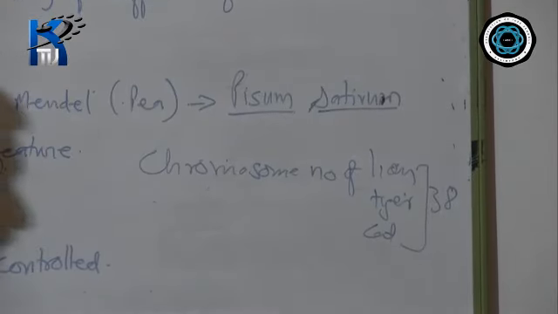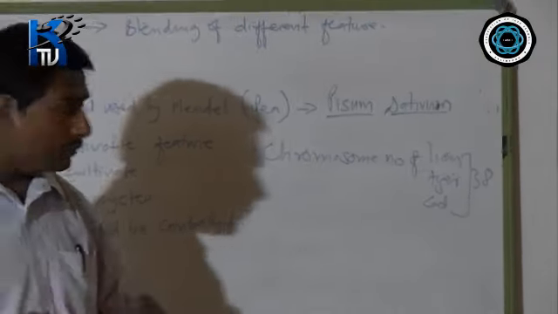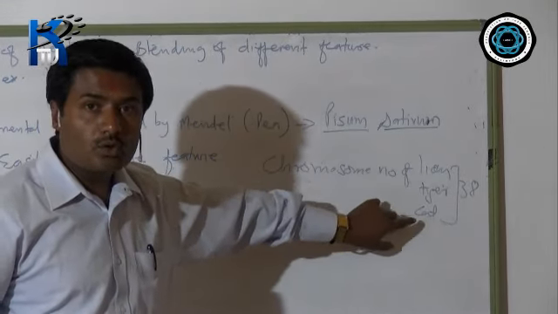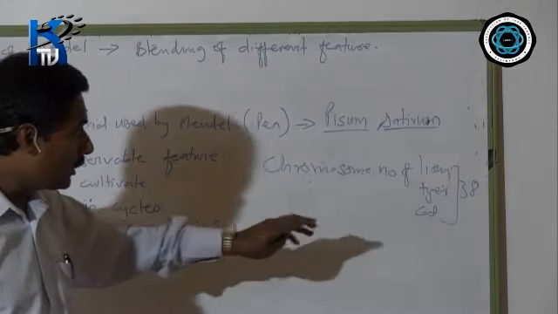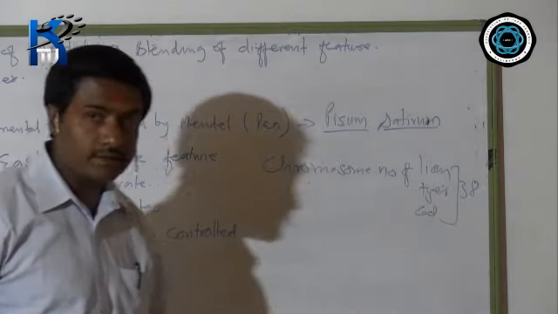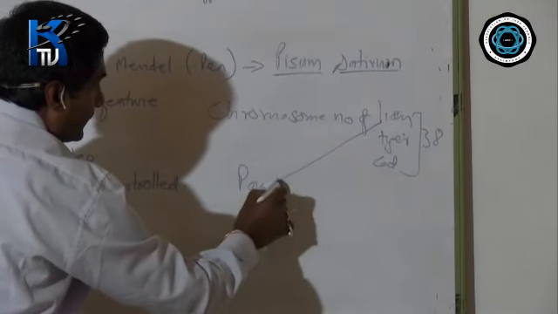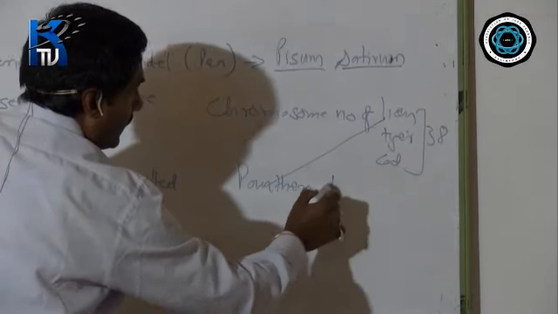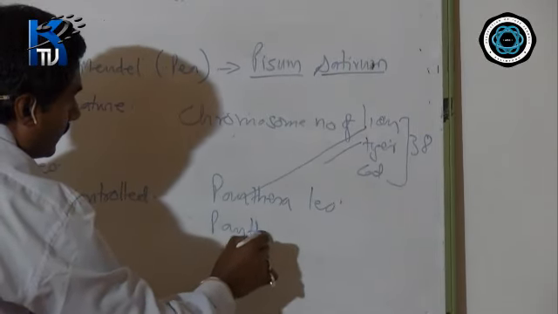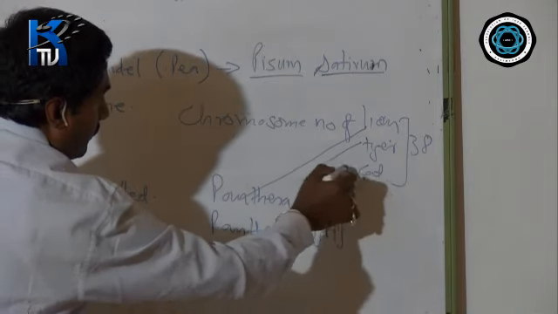But you are able to mark out how a lion looks like, how a tiger looks like, and how a domestic cat looks like. Although you see the chromosome number of all these three organisms is 38. Then you see for lion, the scientific name is Panthera leo. For tiger, Panthera tigris. For cat,